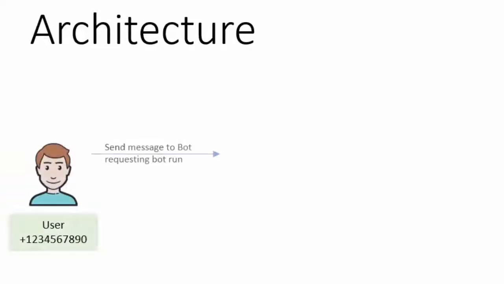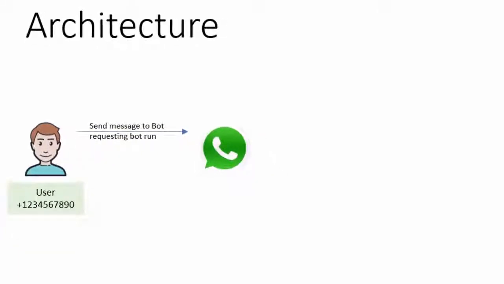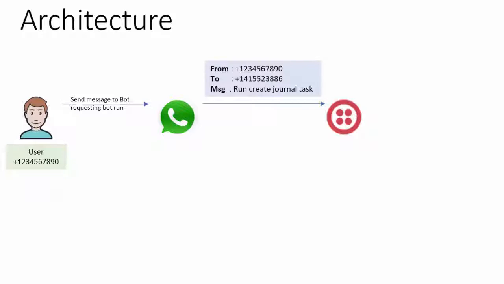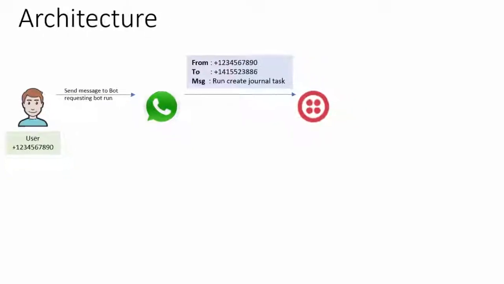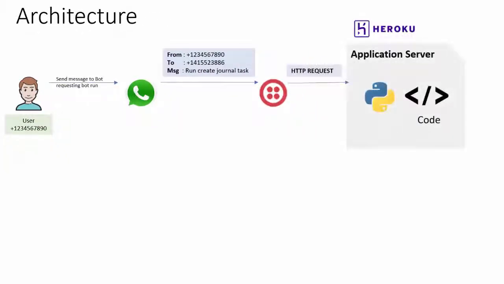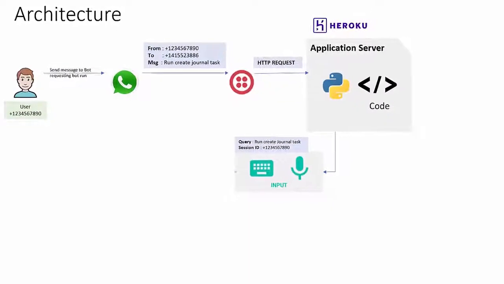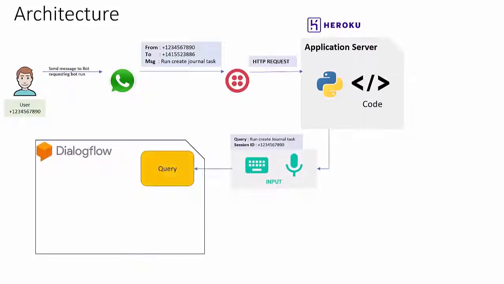Let's dig deep into the architecture. First, the user sends a WhatsApp message to the chatbot saying, "Run create journal task." This callback request is sent to Twilio, where the WhatsApp number is registered. Then Twilio sends an HTTP request to the Flask application coded in Python, which acts as a server application hosted in Heroku. Any SMS hitting the Flask application will send the query and session ID to the Dialogflow instance, which has been configured in the server.